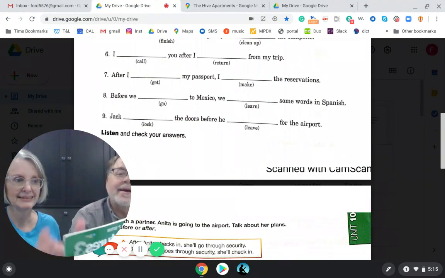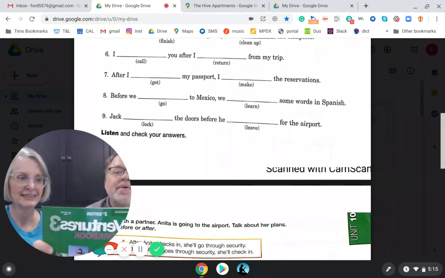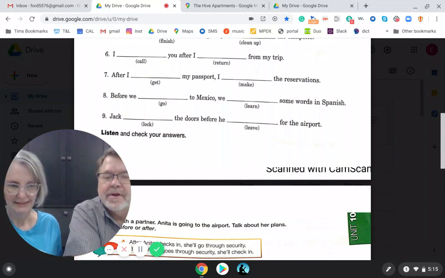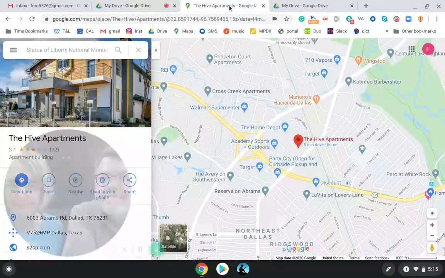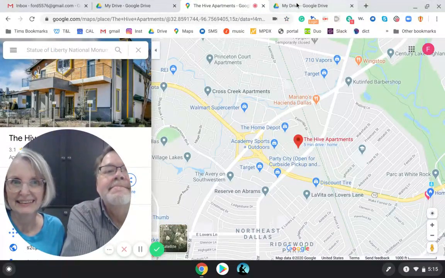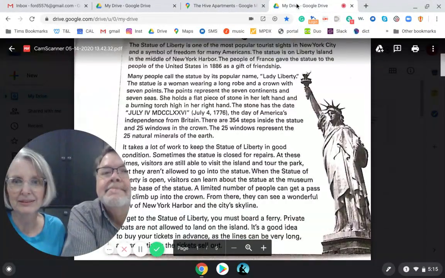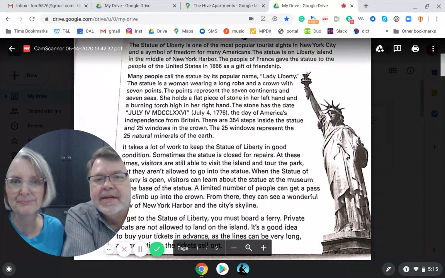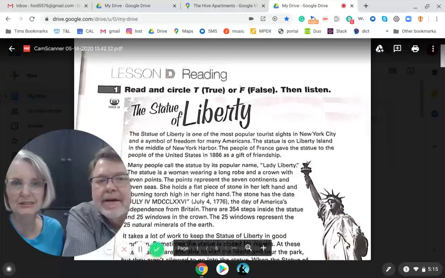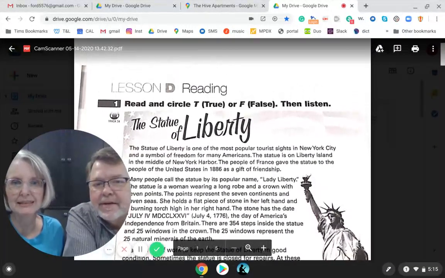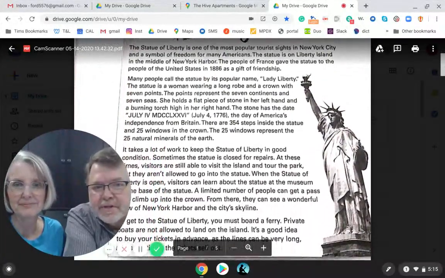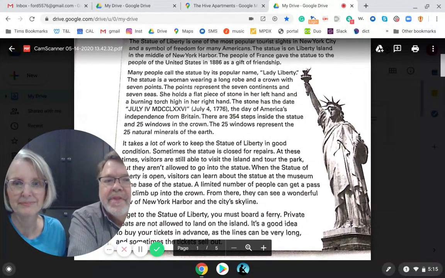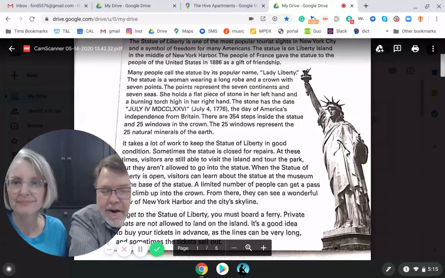So now we're going to switch to the Green Books, and we're going to be looking at the reading on page 120. Here, it looks like this. A picture has the Statue of Liberty. And then the second part of this, you're going to have some true false questions. So take a minute or 5 or 10, however long it takes you.